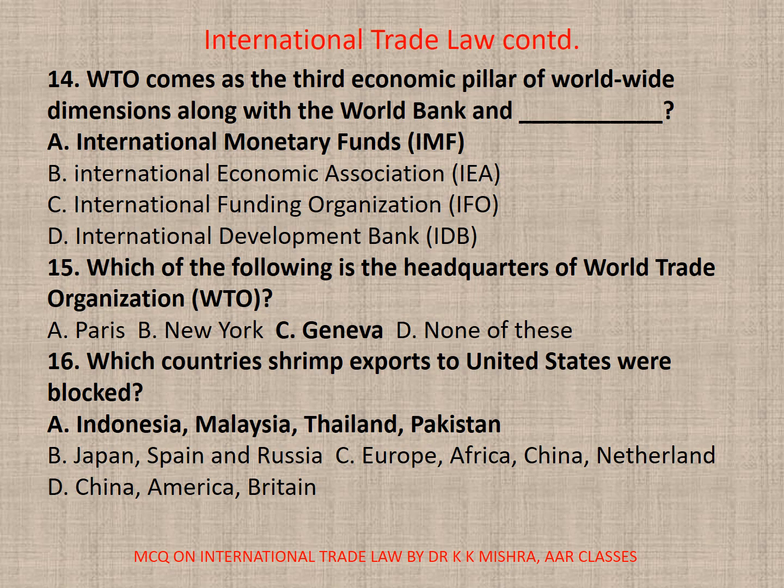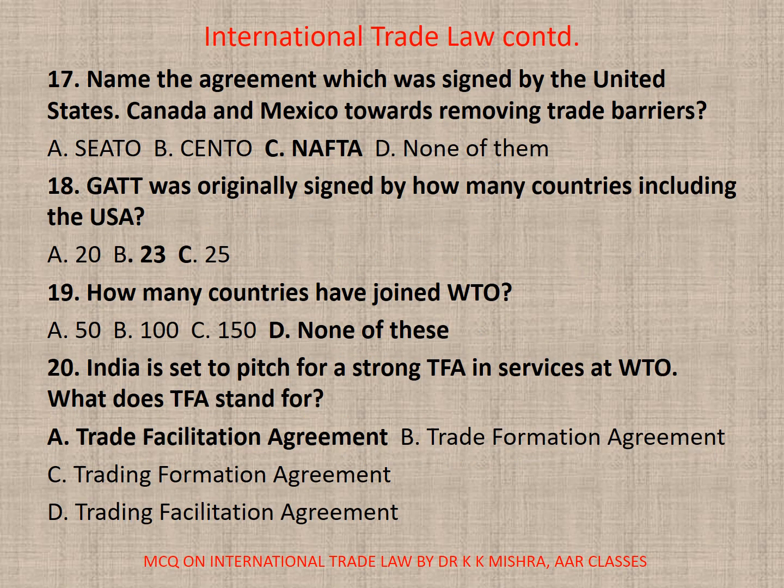14. WTO comes as the third economic pillar of the worldwide dimensions along with the World Bank and IMF. Correct option is A. 15. Which of the following is the headquarters of WTO? Correct option is C. Geneva. 16. Which countries' shrimp export to United States were blocked? Correct option is A. Indonesia, Malaysia, Thailand, and Pakistan. 17. Name the agreement which was signed by the United States, Canada, and Mexico towards removing trade barriers. Correct option is C. NAFTA.